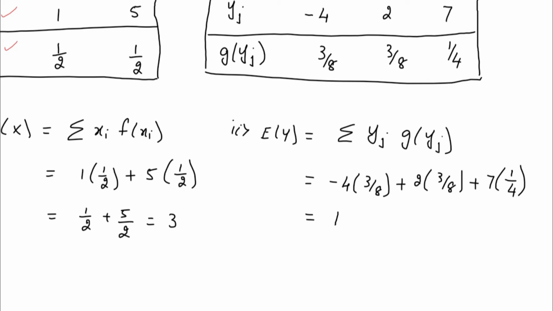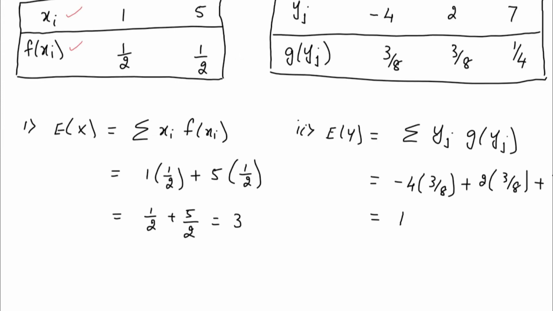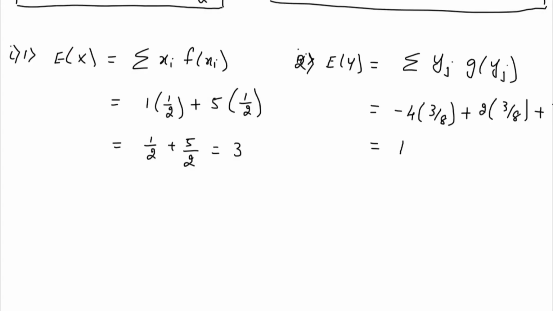So two results are over, E of x and E of y. And both the results belong to the first point itself. This is point number 1. So under this you have 2 bits. So we have calculated the first one. Then we will move on to the second one. So the second bit that we have,